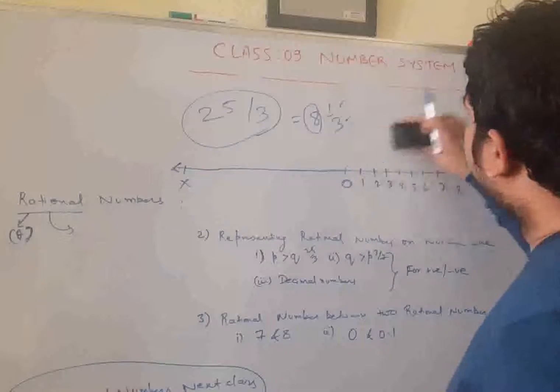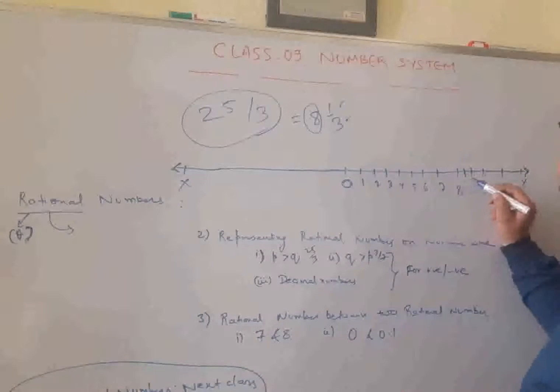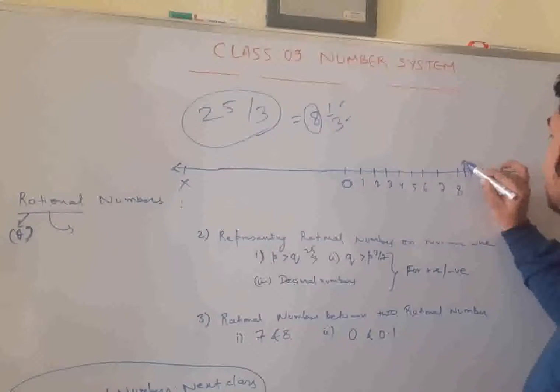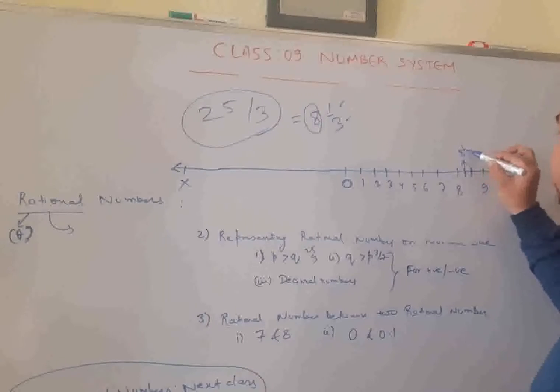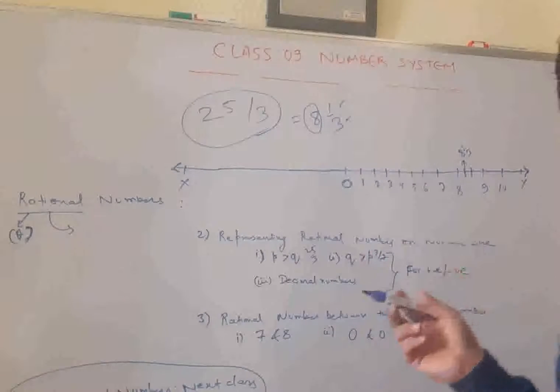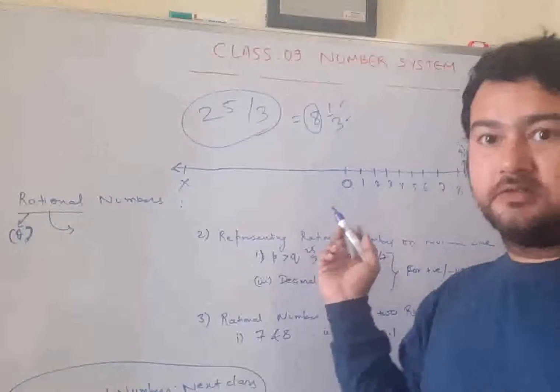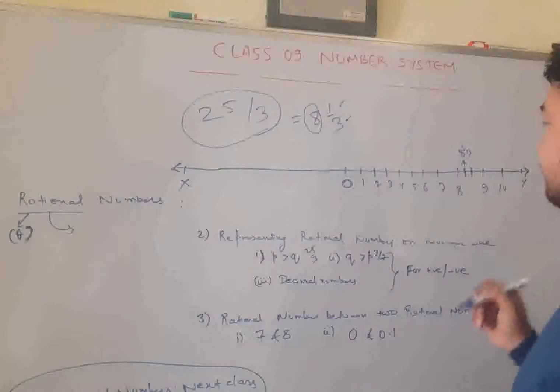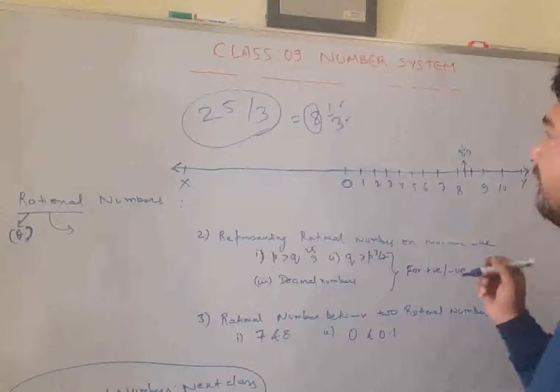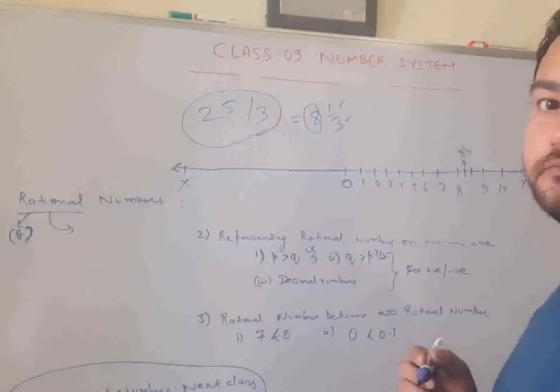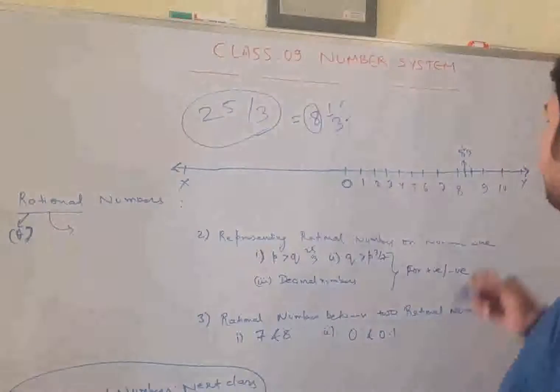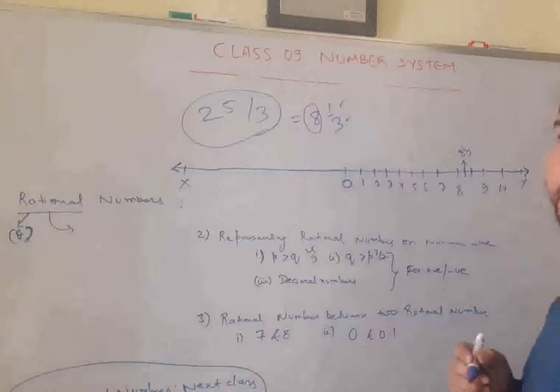We have to draw 3 equal parts. We have drawn the 3 equal parts. The first part is this 8 whole 1 by 3. And this is how you will represent 8 whole 1 by 3 on the number line. Clear up to this? And how to represent 8 whole 2 by 3?